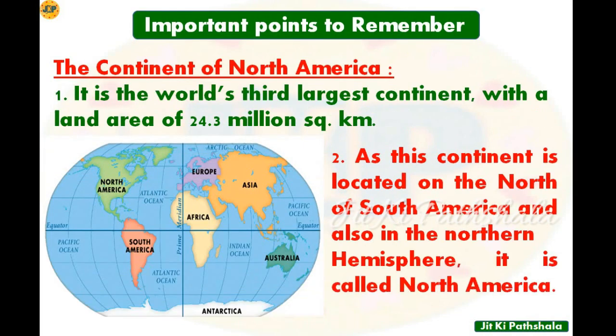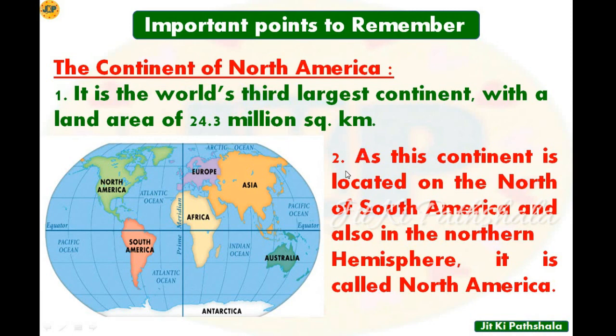So let's see some of the important points to remember from the continent North America. Point number 1 is, it is the world's third largest continent with a land area of 24.3 million square kilometer. So the third largest continent is North America, which has the land area of 24.3 million square kilometer.